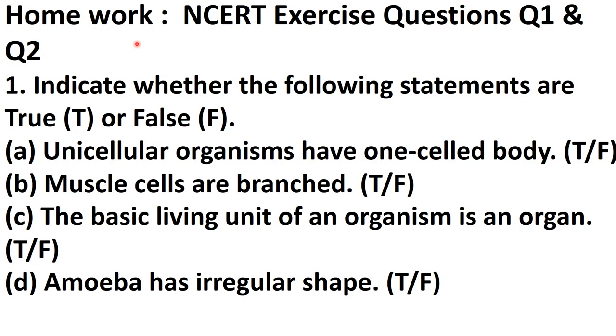Now what is the homework? It is NCERT exercise questions 1 and 2. These exercise questions 1 and 2 you need to solve. So what is the first question? Indicate whether the following statements are true or false. Unicellular organisms have a one-celled body. True or false? Muscle cells are branched. True or false? The basic living unit of an organism is an organ. True or false? Amoeba has an irregular shape. True or false? So this question number 1 you can do in your book if you have the NCERT book with you.